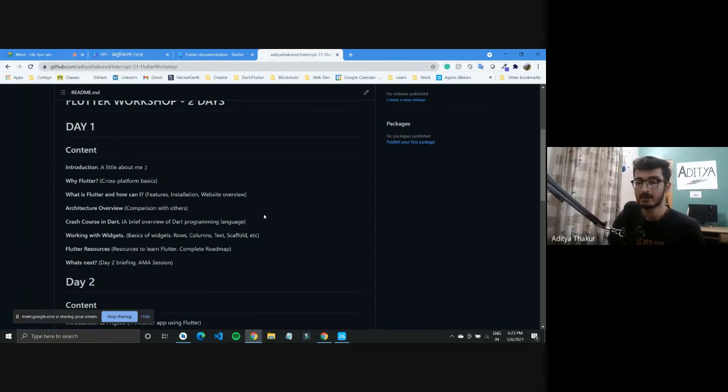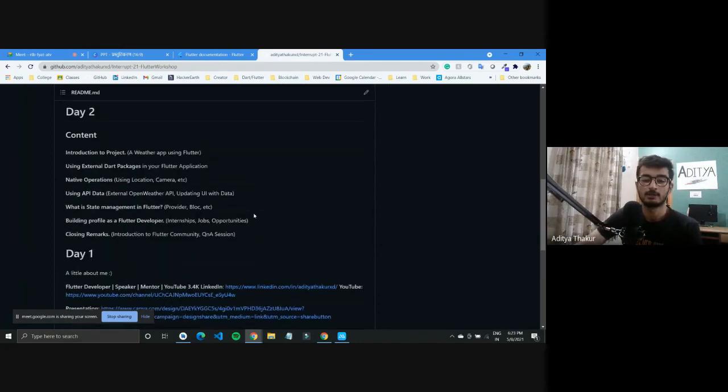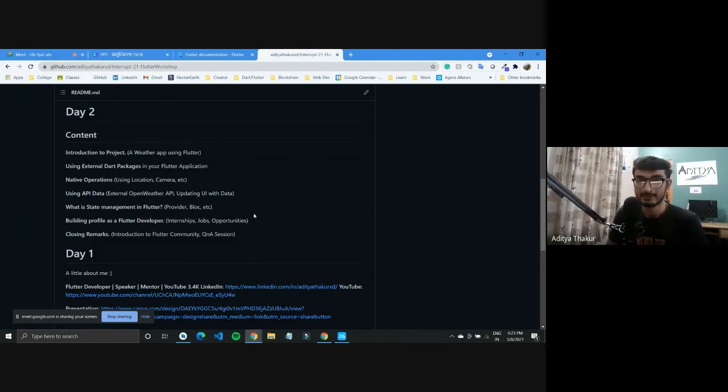So I think this would be better if we take it up in tomorrow's session, after we are done. For day 2, I have planned on working on this application. It would be a weather app, in which we would be looking at how to use APIs, because one of the things that you would require while working with Flutter is how to get data from an API and how to show it in your application.